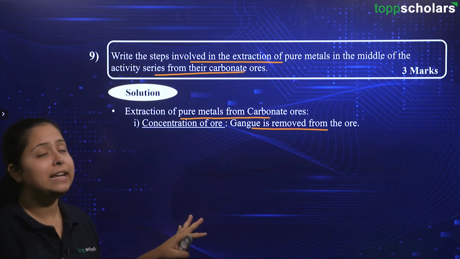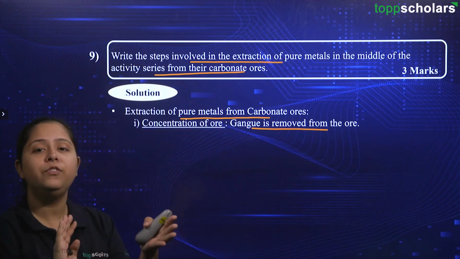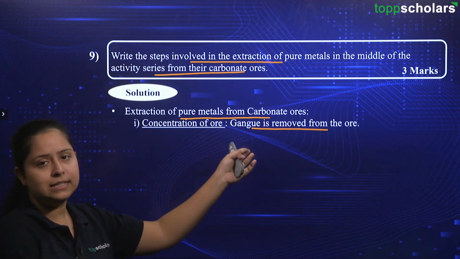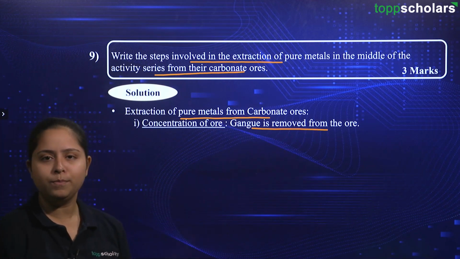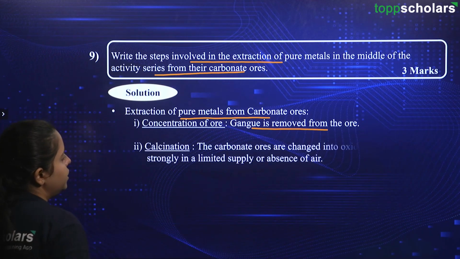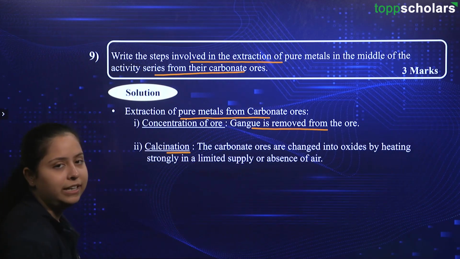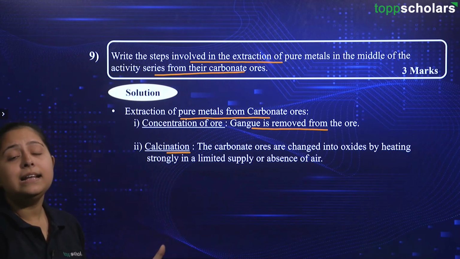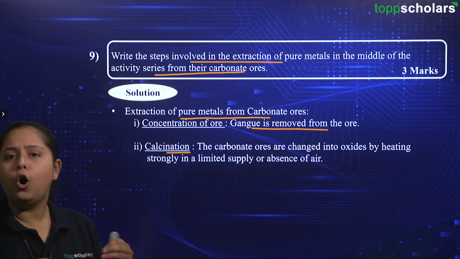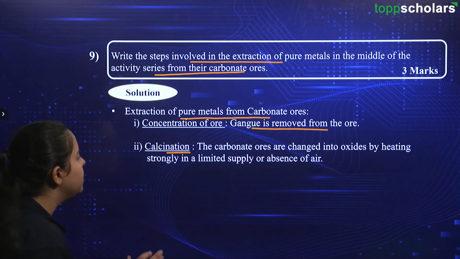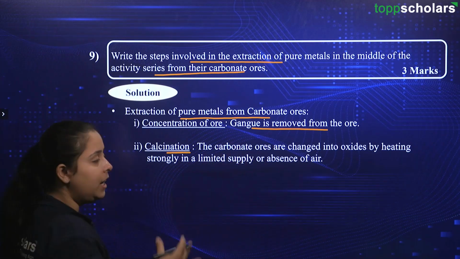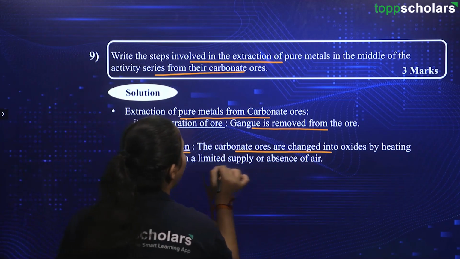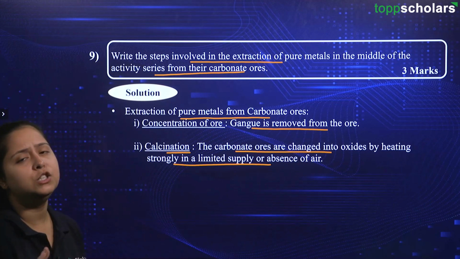Now, remember friends that this question might be coming as a fill-up or an MCQ and you should be able to answer that this gangue is the impurity that is present in the ore. Going ahead with this question, then we have the step of calcination. Remember, we have just talked that in this calcination step, there is limited supply of air or absence of air. So, let us proceed with that idea in our mind. The carbonate ores are changed into oxides by heating strongly in a limited supply or absence of air.